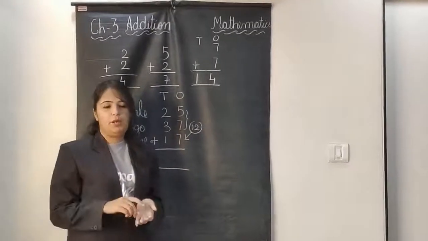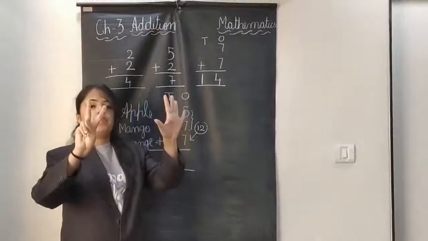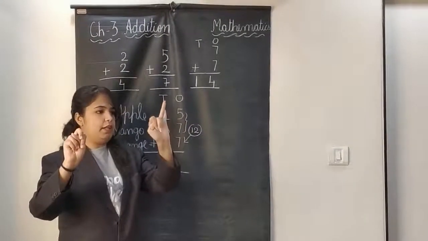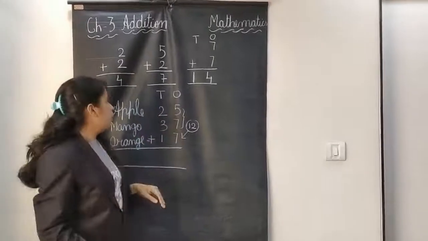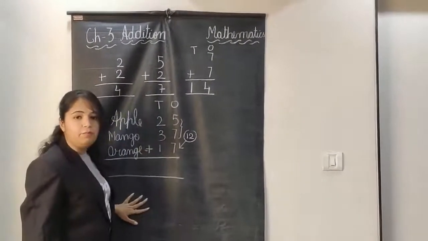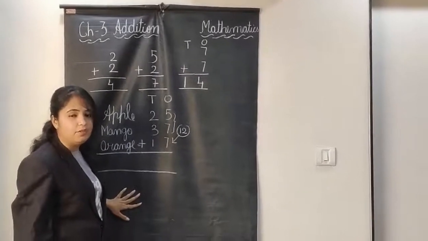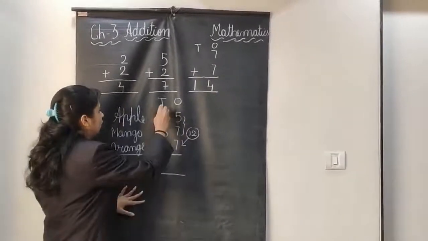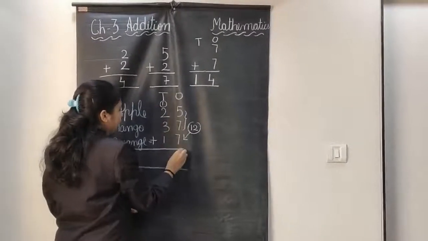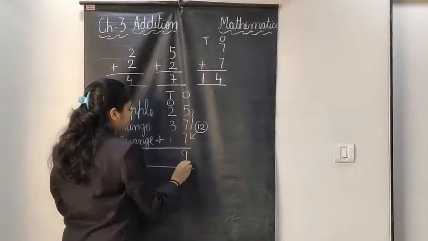After 12: 13, 14, 15, 16, 17, 18, 19. So my number is 19. What are you doing? You are doing carry. So put 1 and 9 down, right?